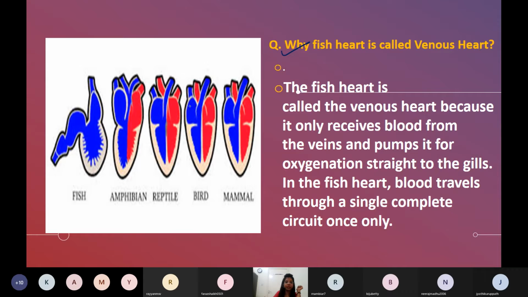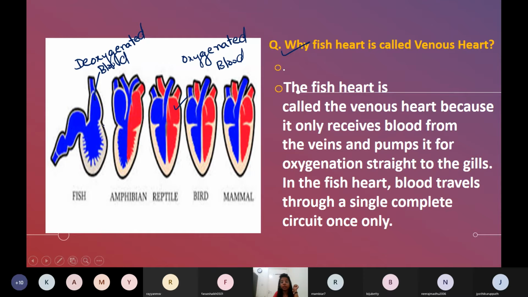Now, red color represents oxygenated blood and blue color represents deoxygenated blood. It is just the representation. Don't think your blood is so colorful. It has red color only. It is just to make you understand deoxygenated blood.